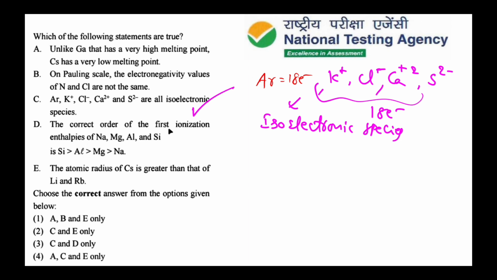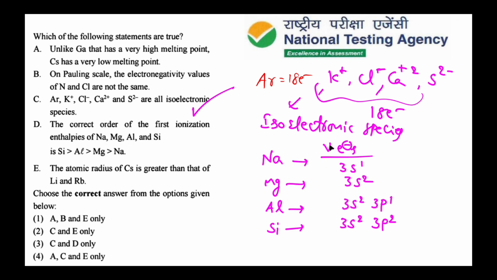Then the correct order of the first ionization enthalpy of sodium, magnesium, aluminum and silicon. The valence electron configuration of sodium is 3s1, magnesium 3s2, aluminum 3s2 3p1, silicon 3s2 3p2. Removing an electron from the completely filled 3s2 orbital is very difficult, so magnesium is higher than aluminum. So the correct order of first ionization enthalpy is silicon, then magnesium, then aluminum, then sodium. So D is wrong. A is wrong, B is wrong, D is wrong.